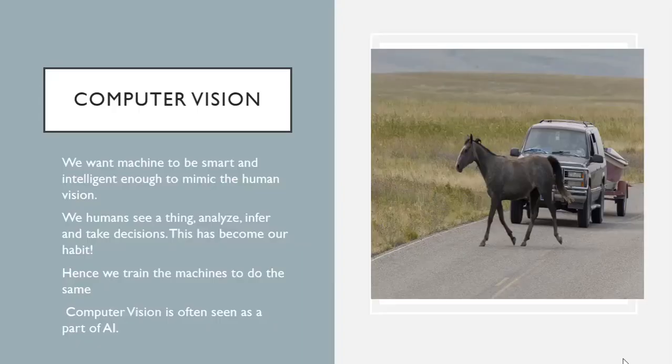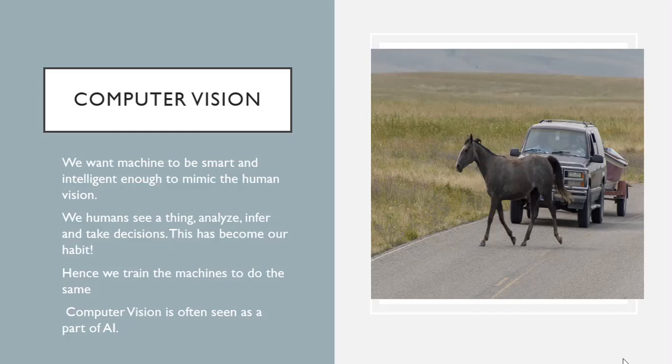Okay, so we shall start with a simple example. Now consider driving. So this is the famous example that when you're driving, you are required to perform so many tasks and actions at the same time. Suppose an animal is crossing by, you have to be very present while driving, and a quick immediate response is needed that you apply brakes and stop any accidents. And everything is just so spontaneous that we are habitual of all these things. But what happens when we have to train our machine for the same thing?